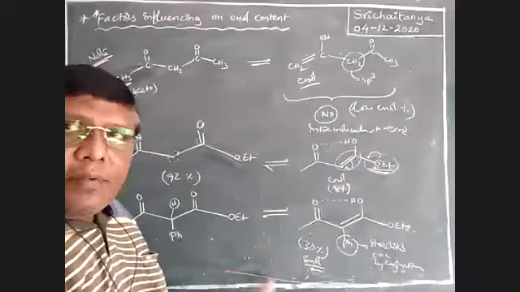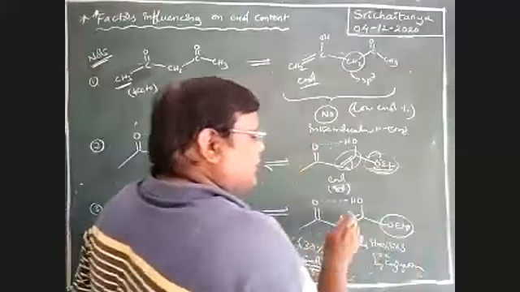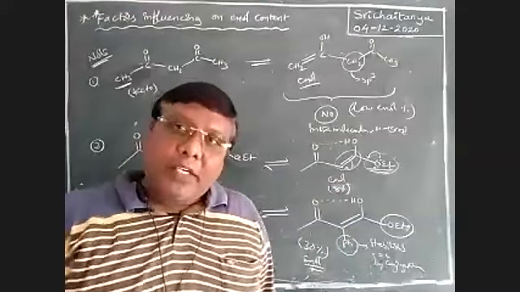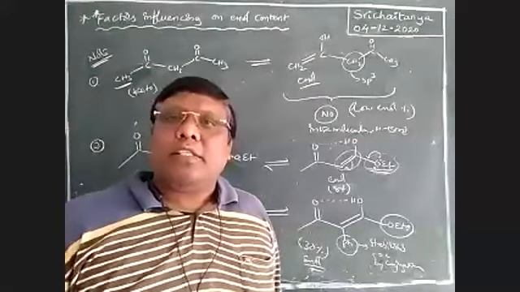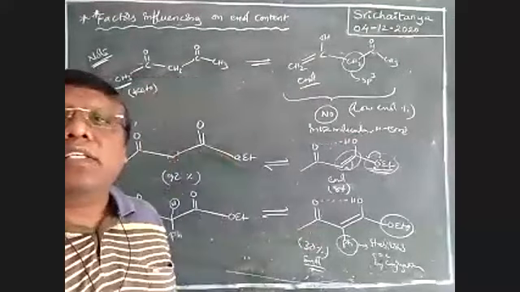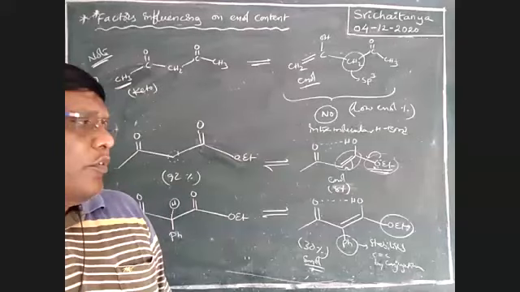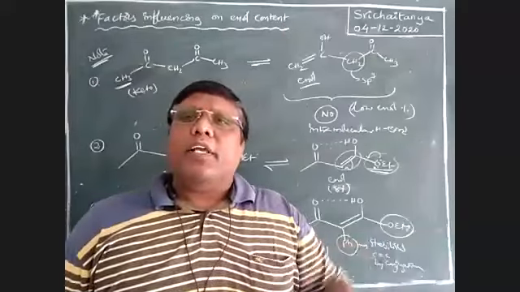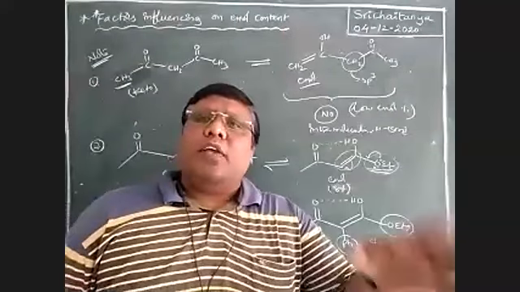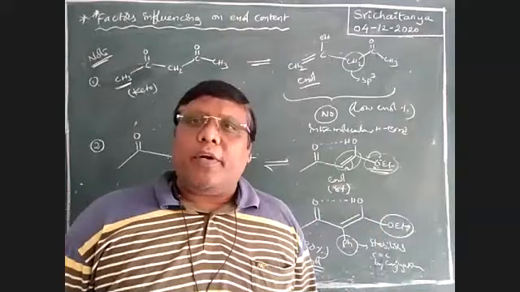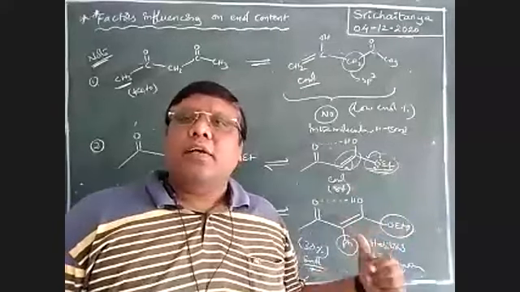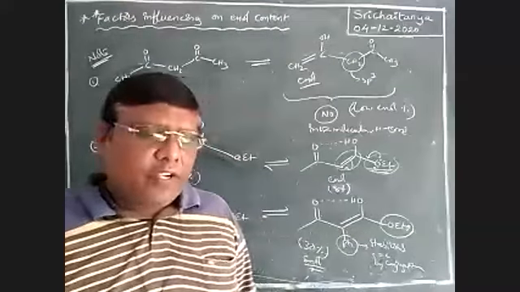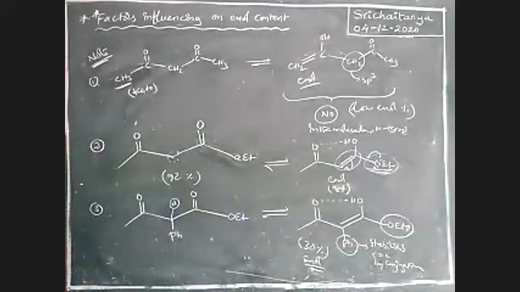Even though hydrogen bonds are there, this group destabilizes the C double bond C by donating electrons through resonance. But benzene here stabilizes it. So based on that, this is the enolic content. If no electron donating group, that is a lone pair group, is attached here, automatically hydrogen bonding is more stable, and the enolic form is more predominant when compared to the keto form. But in these two cases, the keto form is more predominant than the enol content. So it is also important, boys.